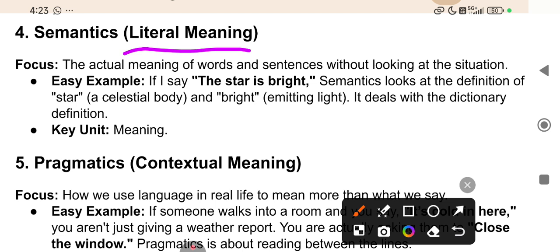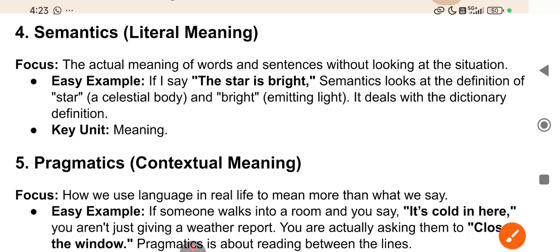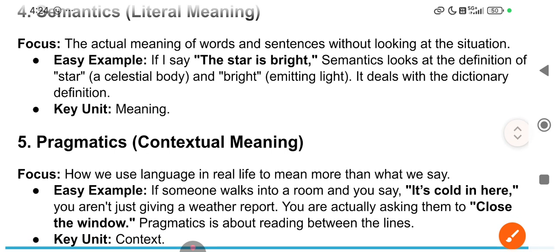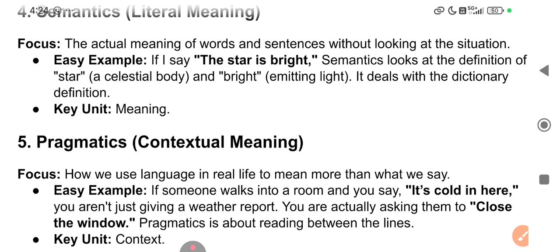So the actual meaning of words and the sentences without looking at the situation, right? For example, if I say the star is bright, semantics looks at the definition of star, celestial body, and bright, emitting light. It deals with the dictionary definition.